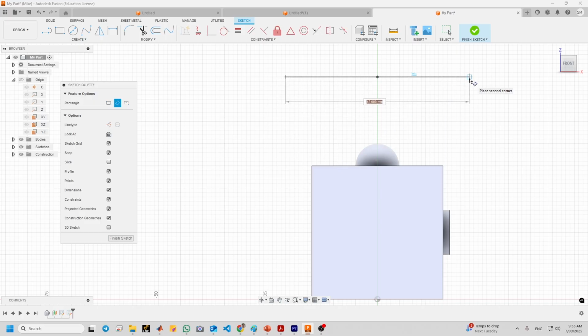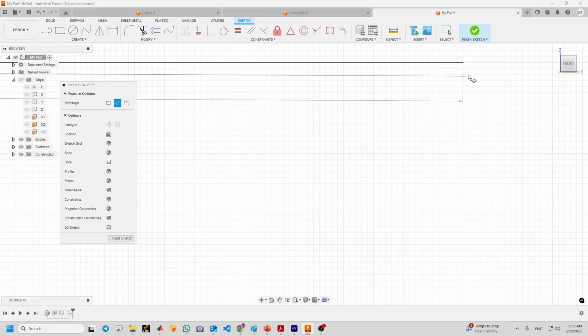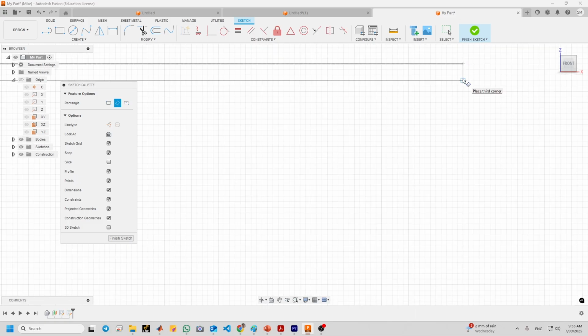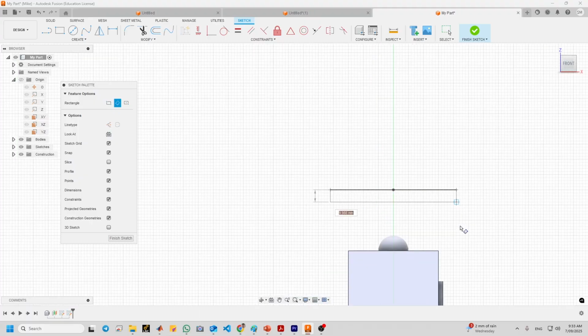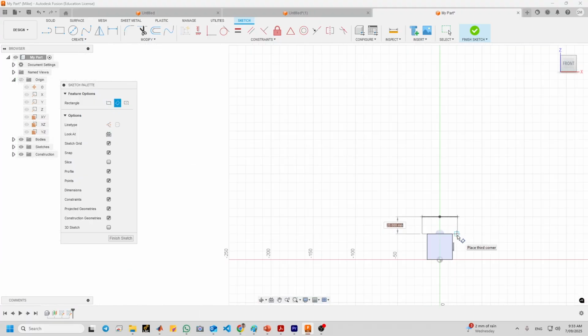Okay, I type 42 again. And then zoom in by rolling the middle mouse button. Again, type in 50.